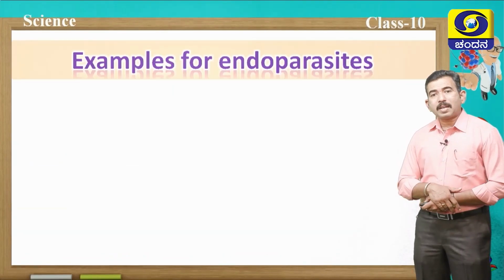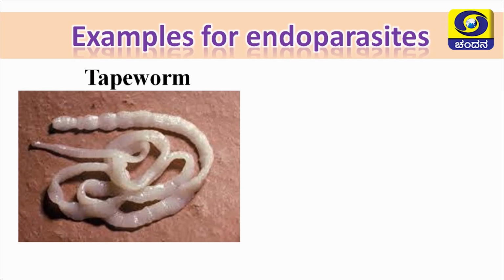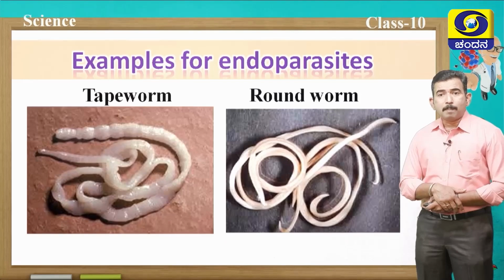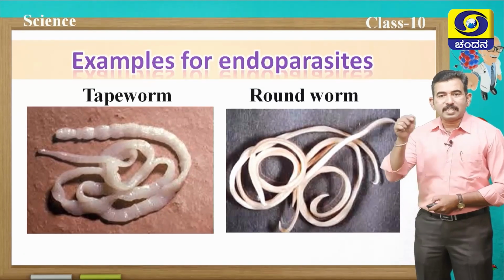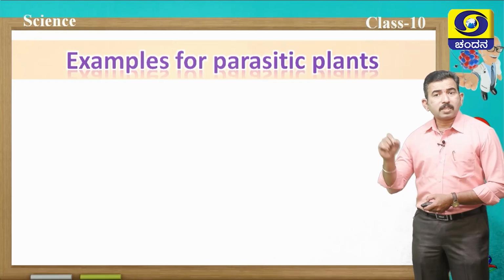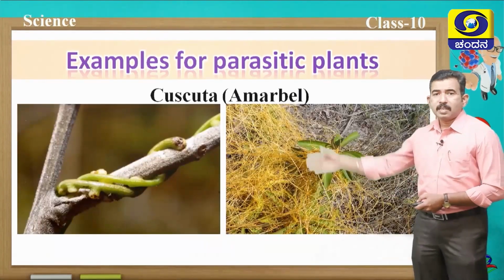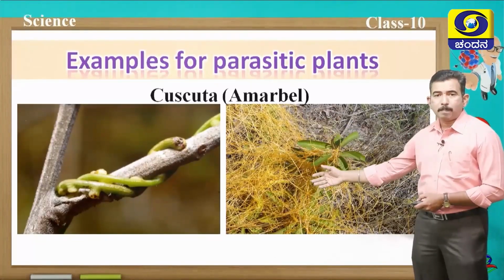Examples for endoparasites, can you guess? Yes, students, tapeworm, roundworm, even the malarial parasite Plasmodium is also an example for endoparasites that reside inside the host. In plants also, there are some parasitic plants, and an example for a parasitic plant is Cuscuta, which is also called amarbel. You can see the picture of Cuscuta.